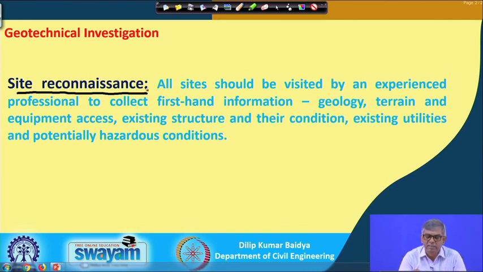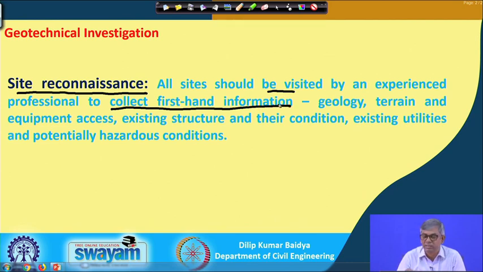All sites should be visited. For any proposed project, suppose a place is selected, to study the suitability, first of all you have to visit the site, and that should not be an ordinary person, it should be an experienced professional to collect first hand information.